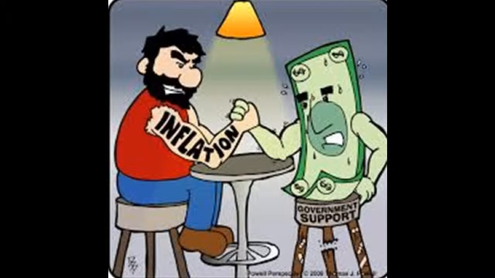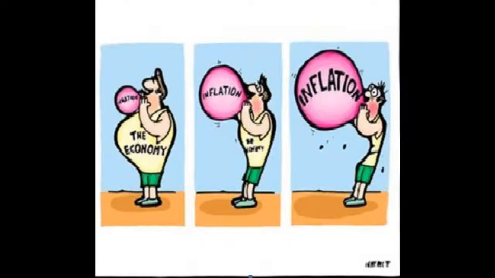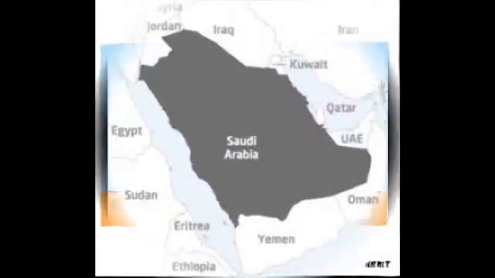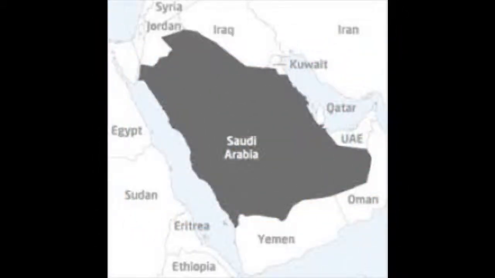Cost push inflation happens on many occasions, for example, in the event of a shortage in supply that is combined with a sufficient percentage of demand. In this case, the producer would have the opportunity to raise prices, which will increase inflation. Inflation happens in any country all around the world. This is something common in any country, but what differs is the percentage of inflation in the country and how the government deals with it.